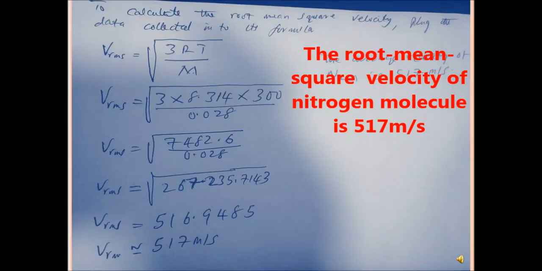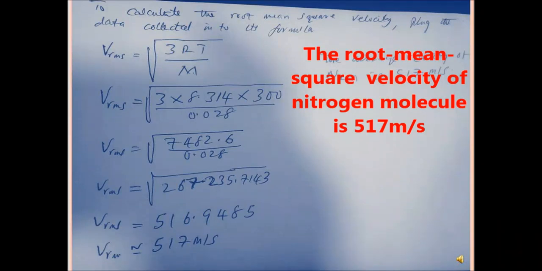Then the last one is to calculate the root mean square velocity. So we'll do the same thing by plugging the data collected into its formula. And what is the formula for root mean square velocity? It is the square root of 3RT over M. So when we substitute for R, we have 8.314, and then we substitute for temperature, we have 300 Kelvin divided by 0.028. So in the numerator, we have 3 times 8.314 multiplied by 300